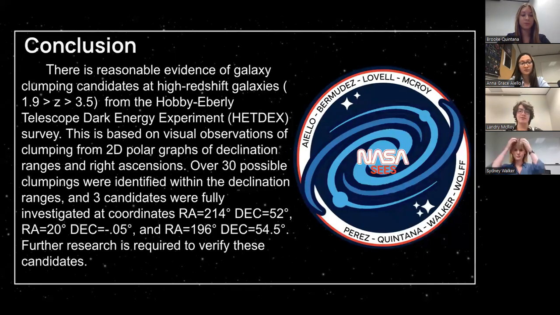There is reasonable evidence of galaxy clumping candidates at high redshift galaxies, such as 1.9 is greater than z is greater than 3.5, from the Hobby-Eberly Telescope Dark Energy Experiment, also known as HETDEX survey. It is based on visual observations of clumping from 2D polar graphs of declination ranges and right ascensions. Over 30 possible clumpings were identified within the right ascension equals 20, declination equals 0.05, and right ascension equals 196, declination equals 54.5.